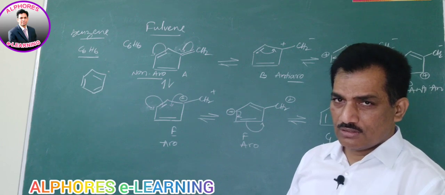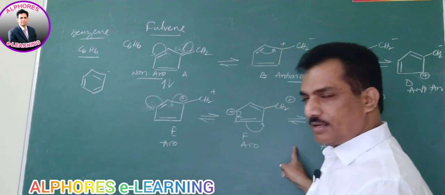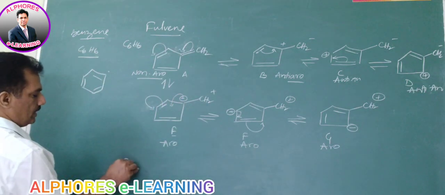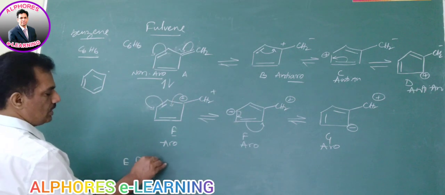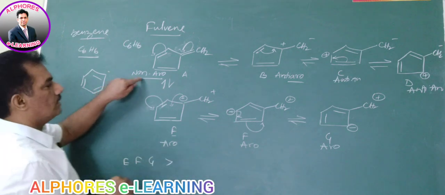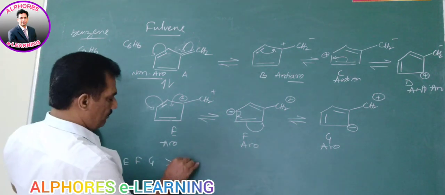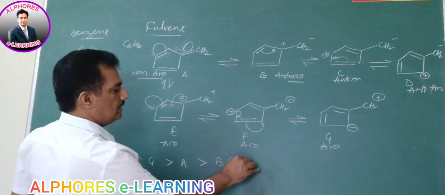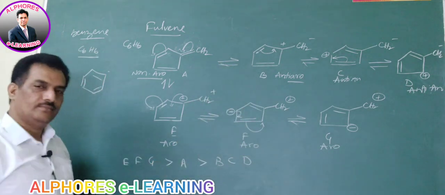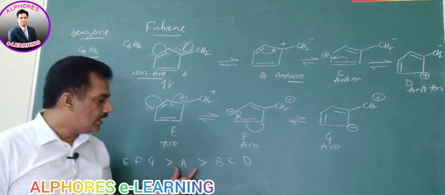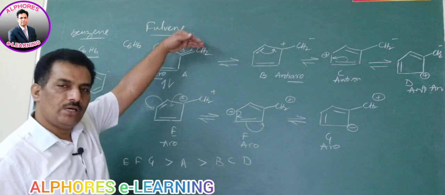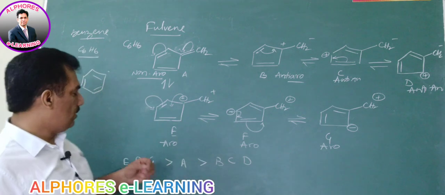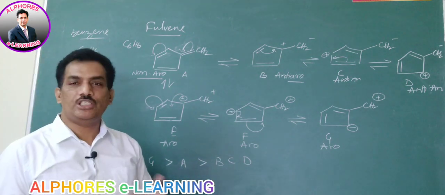And how to arrange this? First of all, aromatic, that is E, F and G, are more stable than non-aromatic, that is A, and it is more stable than anti-aromatic B, C, D. It is aromatic, non-aromatic, anti-aromatic, as we know. Clear?